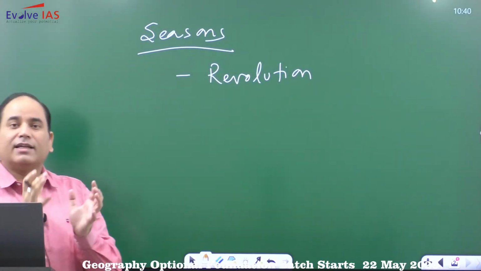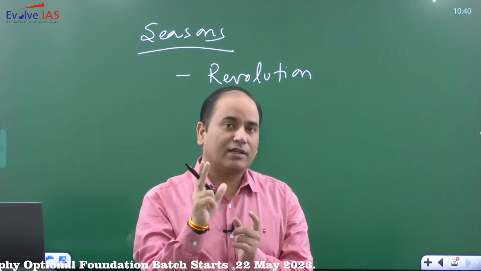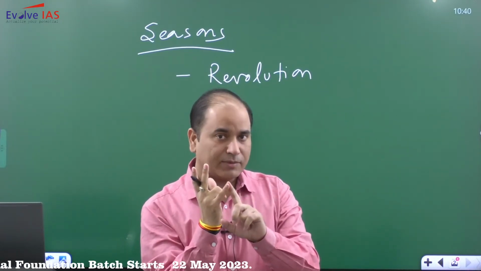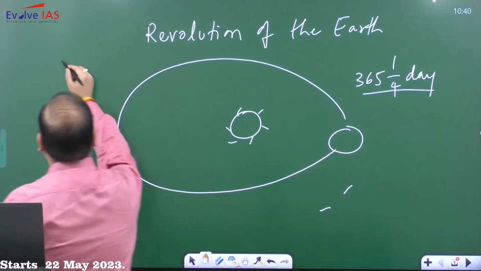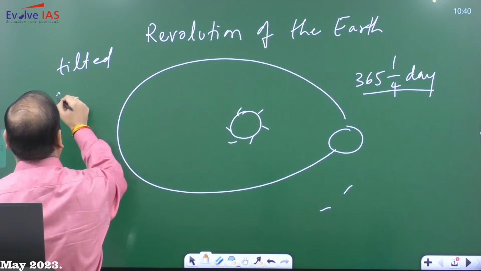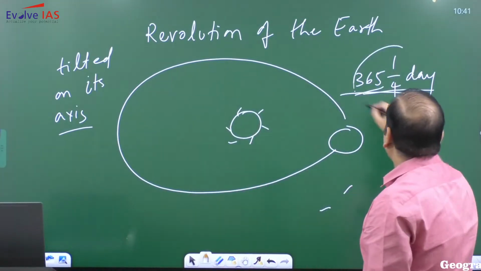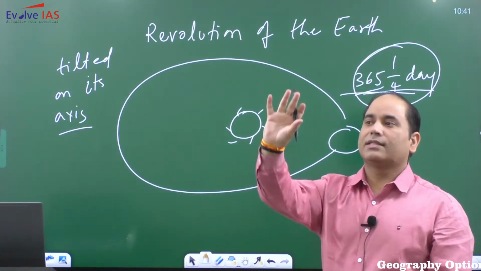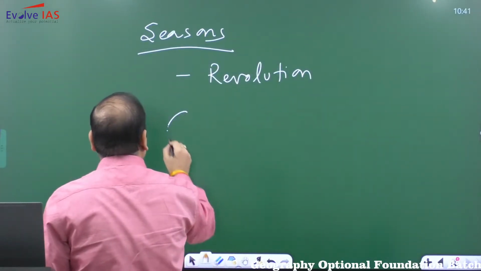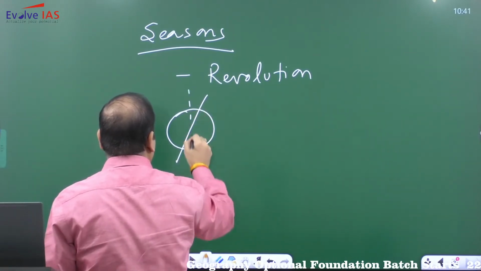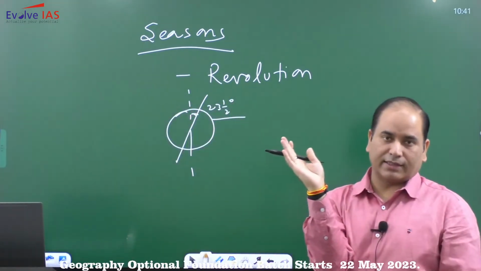First of all, as I said, the earth is revolving around the sun, and how is it revolving? It is revolving around the sun in an elliptical orbit. The second very important characteristic that you need to know is that the earth is tilted on its axis. Throughout its journey of 365 1/4 days, the earth is tilted on its axis. So there is a tilt in the earth, and the tilt is 23.5 degrees.